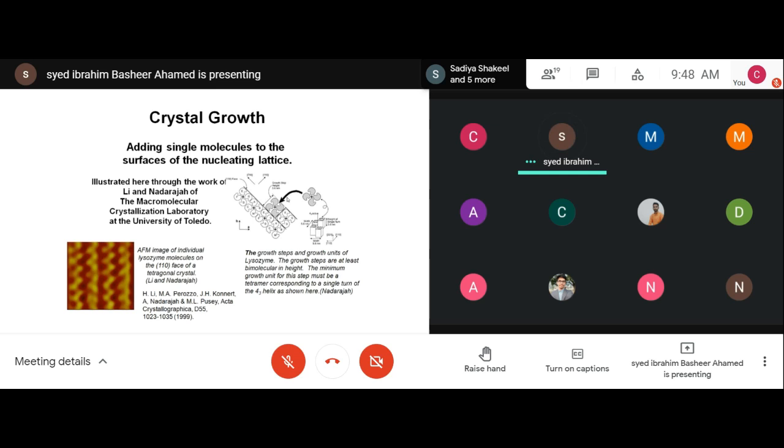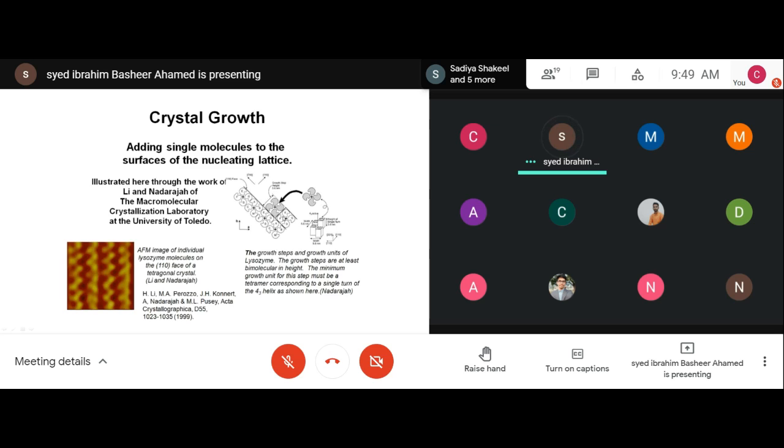Whereas the crystal which does not have a uniform layer, the diffraction pattern will not be easy to distinguish, and you will not be able to reduce the data. All right. So you should understand these things. When you grow the crystal, you should have no vibration. You should keep the plate in a vibration-free environment.